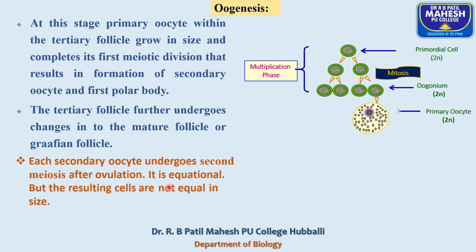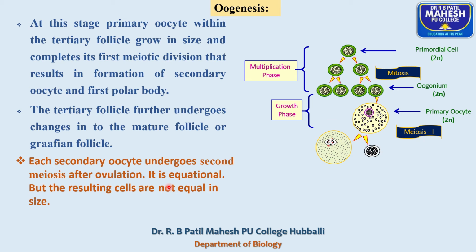So the primary oocyte, after attaining puberty, completes the first meiotic division. As a result, two unequal sized cells are produced. The larger one is called the haploid secondary oocyte, and the smaller one is called the first polar body.